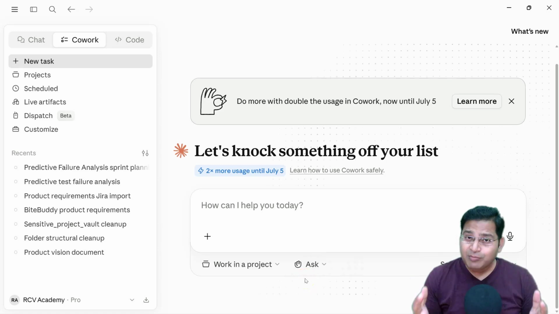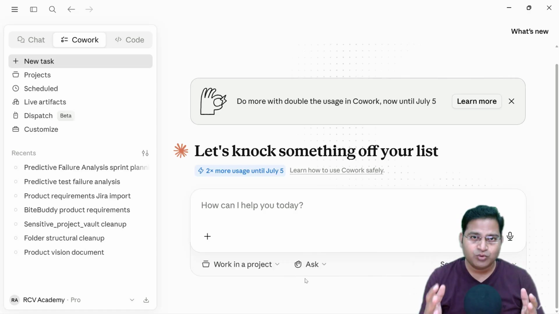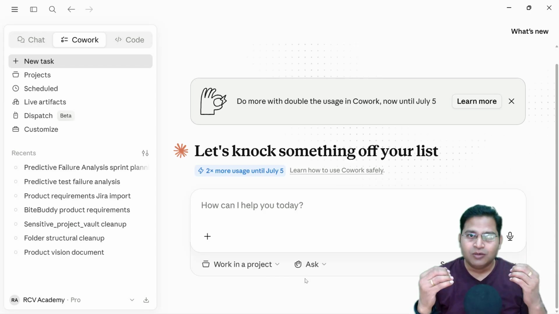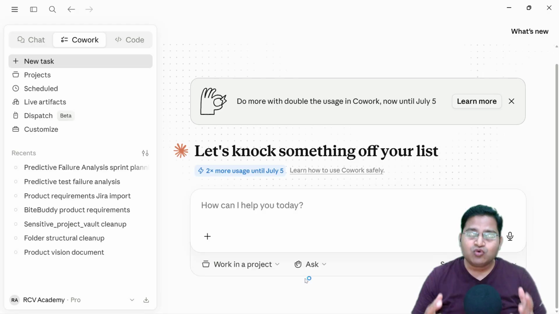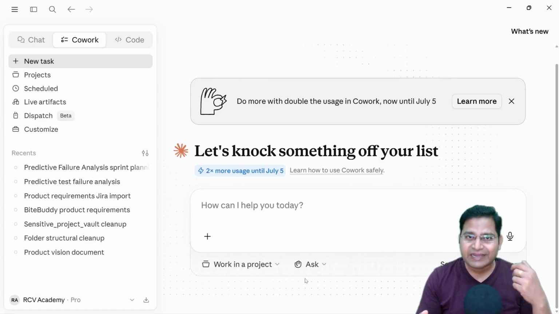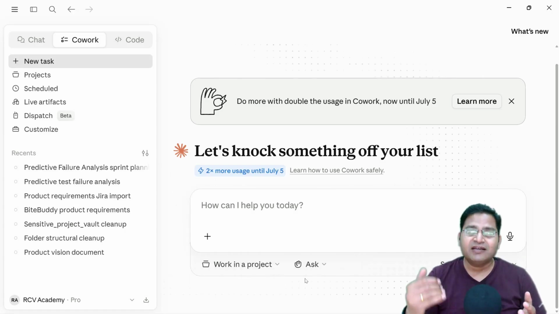Hey everyone, we have been using standard AI chatbots and we all have been in a similar situation. For example, today I build a prompt and start working on something for my project. With the standard AI assistants, the context about my project is set on a particular day, and then tomorrow, if I come back, I have to again set the context and get started with the further work.